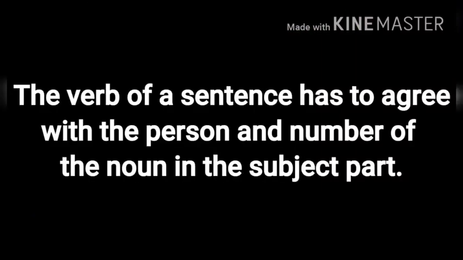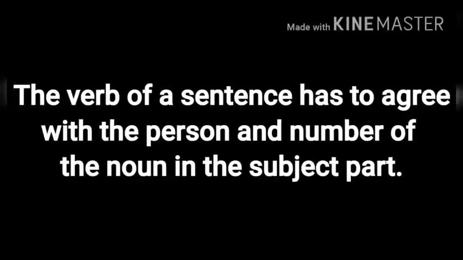In our previous video, we have thoroughly discussed how a verb is closely associated with the subject. Here, we saw that the verb of a sentence has to agree with the person and number of the noun in the subject part. If the noun is in first person, we have to use the verb accordingly.